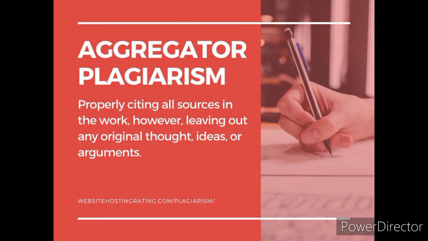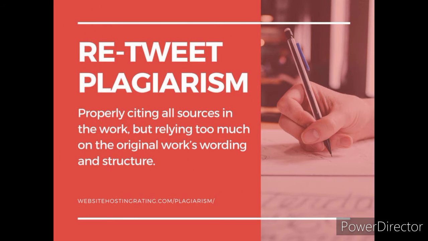Number 9, aggregator plagiarism. Here, the written document includes proper citation, but does not contain original work. Last is retweet plagiarism. Here, the written document looks perfect with properly cited marks, but still resembles the original text structure or wording.